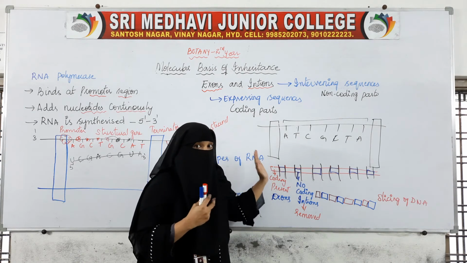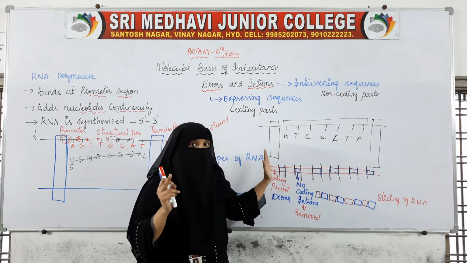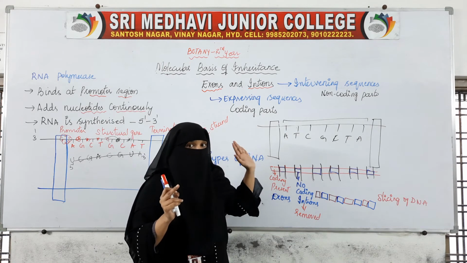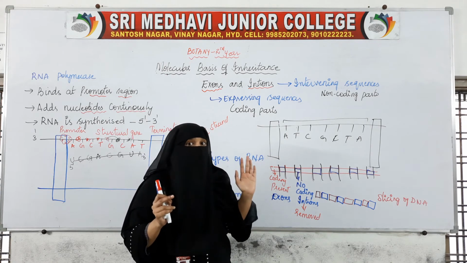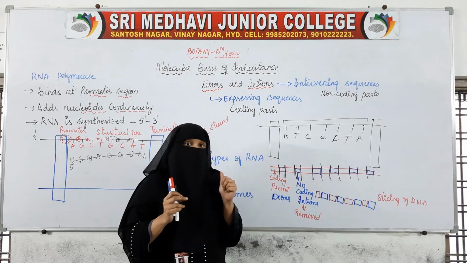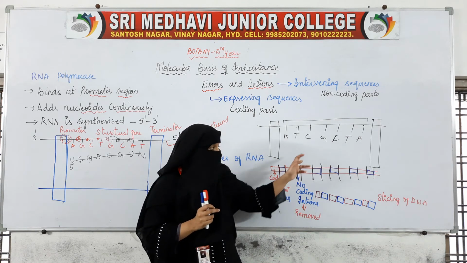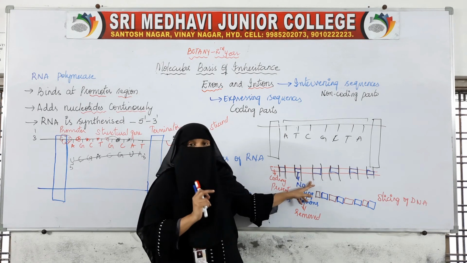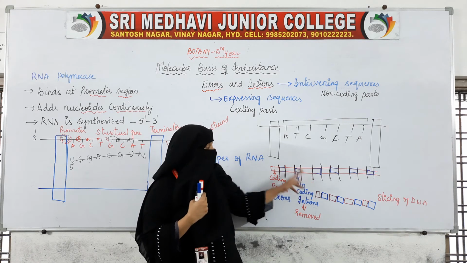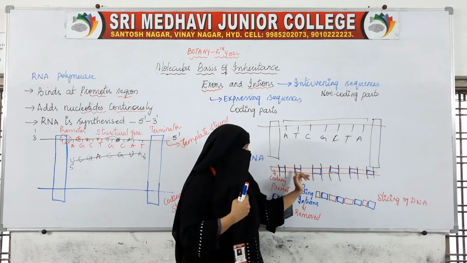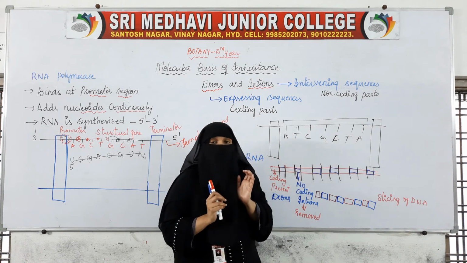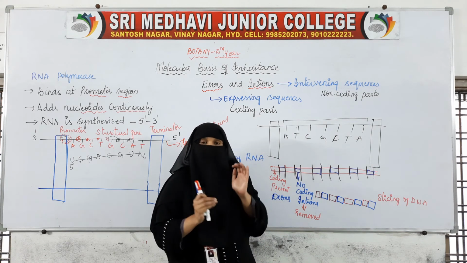Have you remembered this part? We saw this process when I was explaining the structure of mRNA. I explained the structure of RNA in detail. Let us recap once again. On this DNA, coding sequences and non-coding sequences are present.